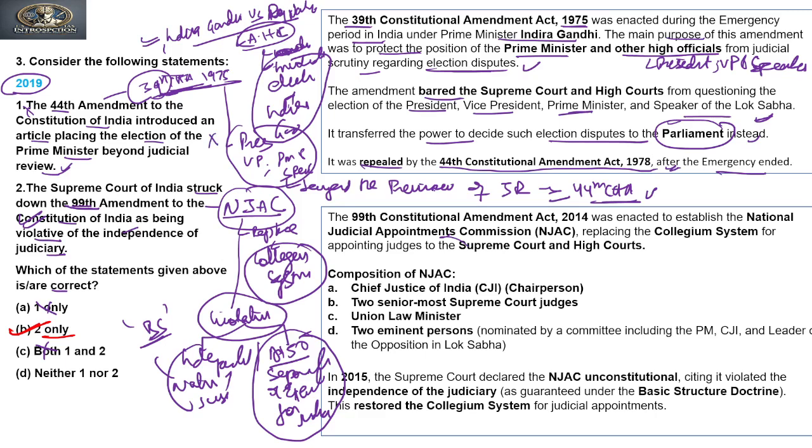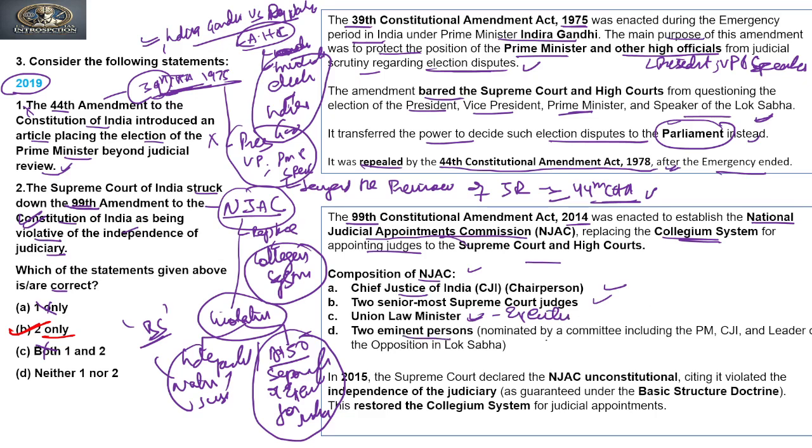Now if you see the second statement, the 99th Constitutional Amendment Act 2014 was enacted to establish a National Judicial Appointment Commission, replacing the collegium system for appointing judges of Supreme Court and High Court. Now if you see the composition, NJAC comprises the Chief Justice of India as chairperson, two senior-most Supreme Court judges, and the Union Law Minister, who is an executive, and this becomes a ground, right?